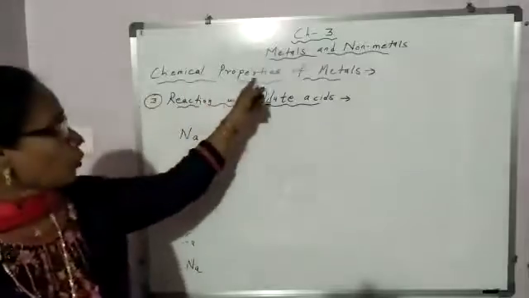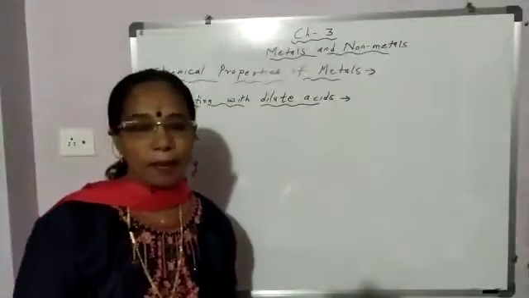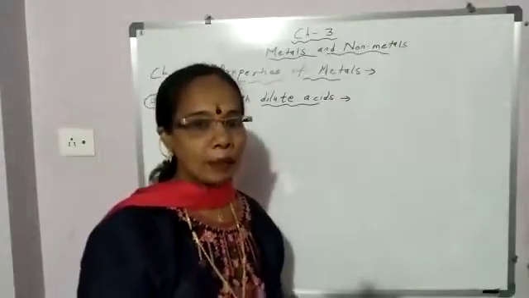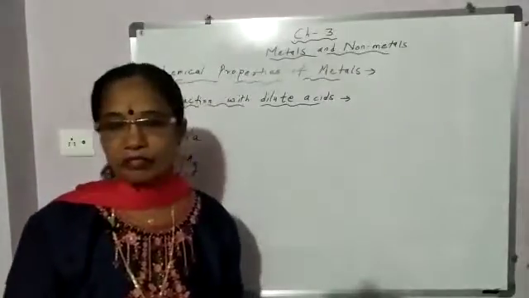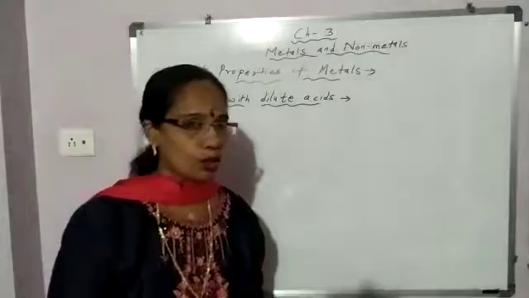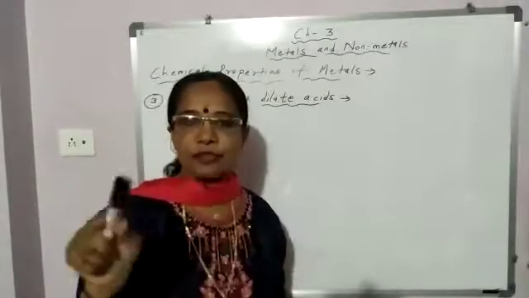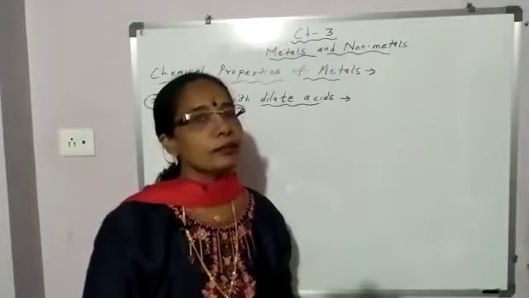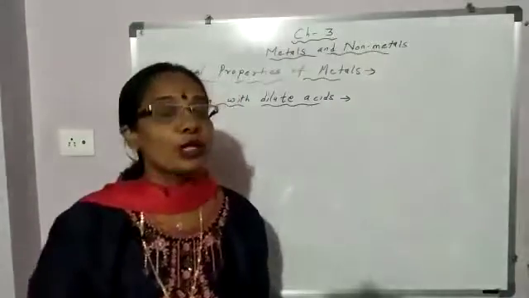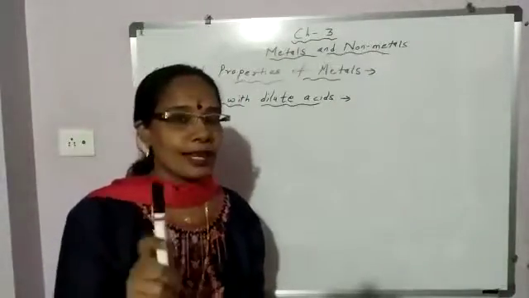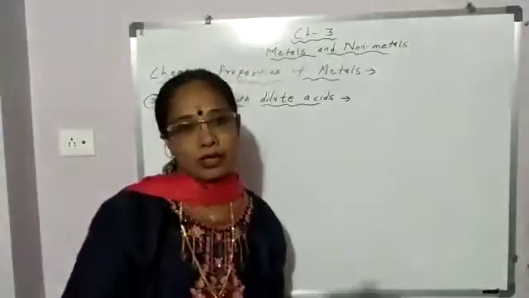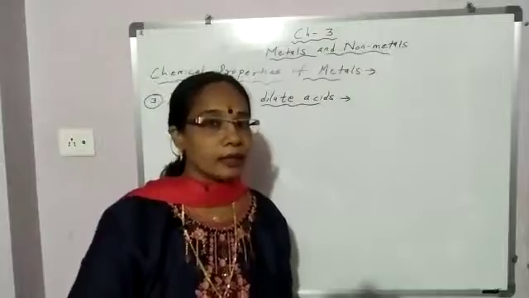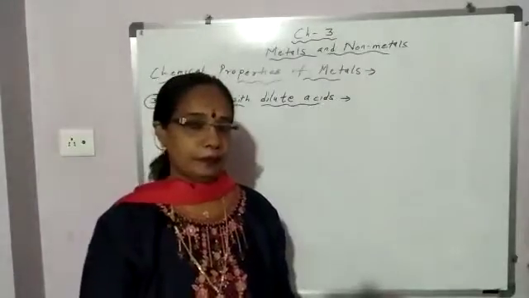Today, we'll continue with the chemical properties of metals. In the last period, we discussed two chemical properties of metals. First, reaction with oxygen and reaction with water. Metals, when they react with oxygen, what is formed? Metal oxide. And metal oxides are basic oxide, because metal oxides when dissolved in water form alkali.